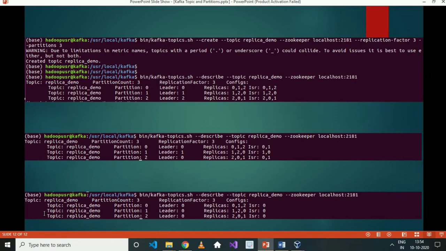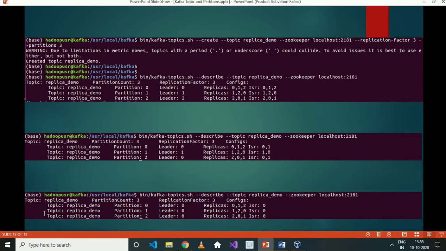So this is what we have in a distributed environment, so that we don't lose any data. If we have 3 partitions and we mention the replication factor as 3, then it will have 9 copies of it. So for each partition there will be 3 copies. Now if you have 3 brokers, then each of them will contain 1 copy of each partition.